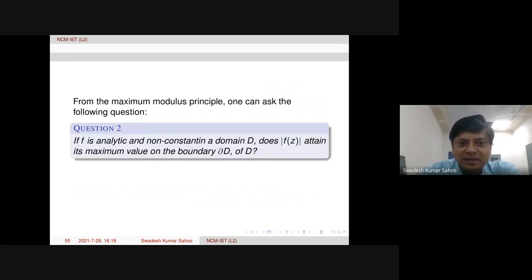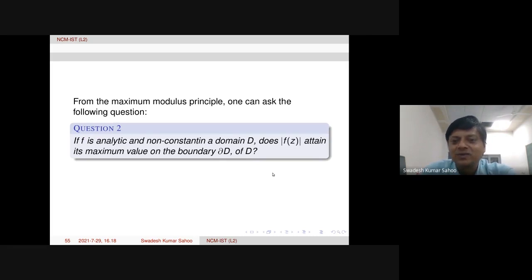One question is appearing here. At the beginning, one of the participants asked: if f is analytic and non-constant in a domain, the maximum modulus principle says that the absolute value does not attain a maximum in the domain. But are there any other positions where the maximum is attained? The first question is whether the modulus of f of z attains its maximum value on the boundary.